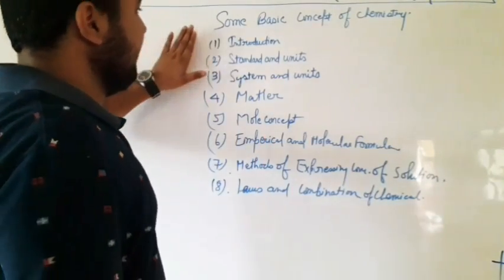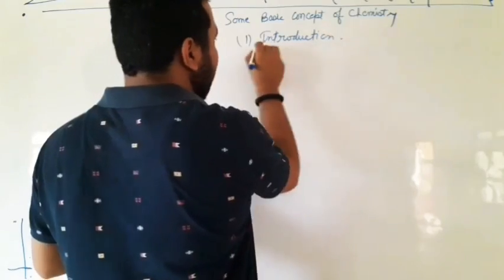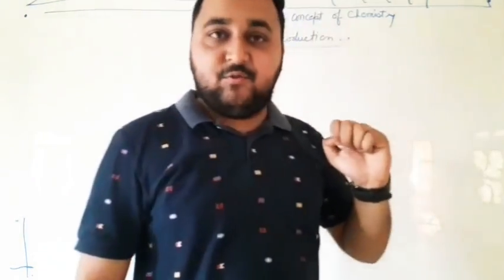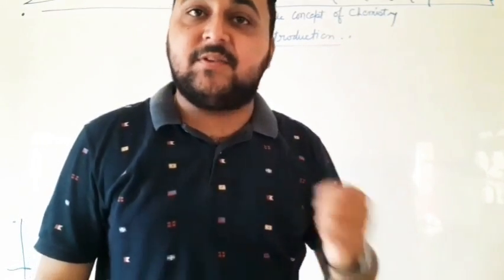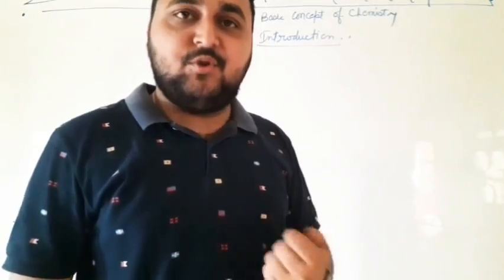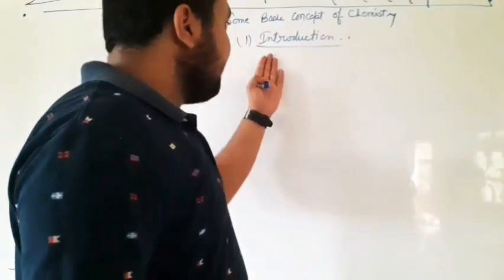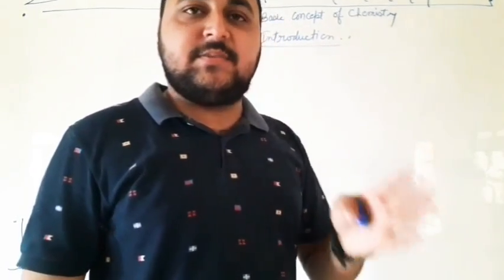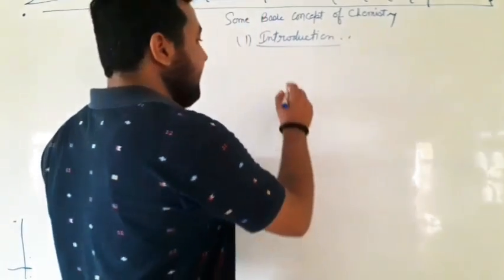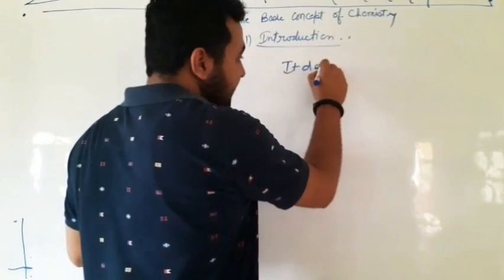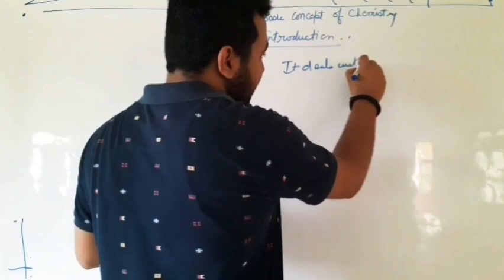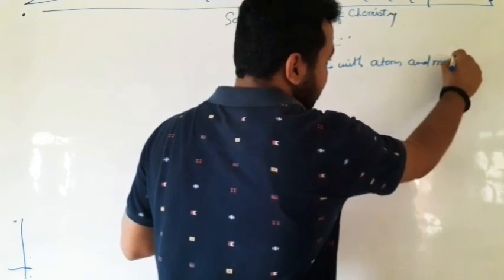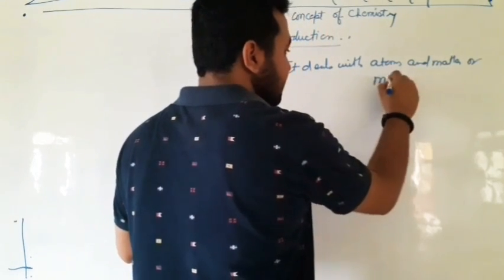Now, the very first topic is introduction. We are reading chemistry, so first of all, you should know what is chemistry. Why do we read chemistry? Chemistry is the branch of science which deals with atoms and matter or molecules.